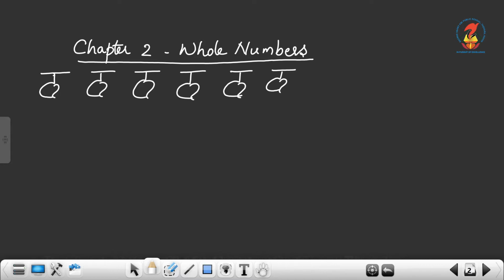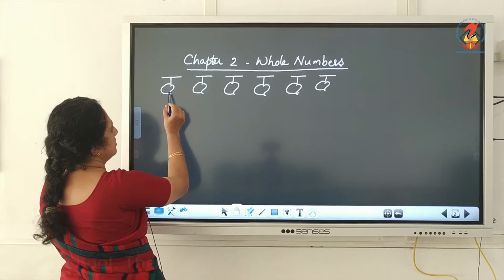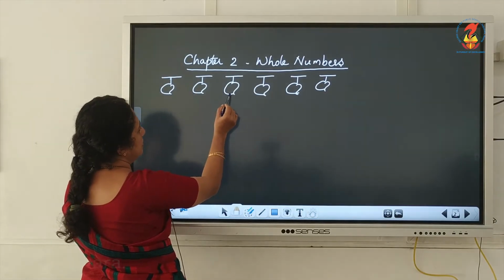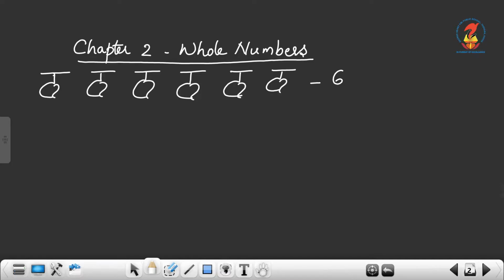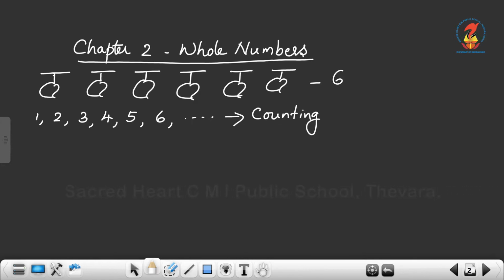Now look at the board. How many mangoes are here? You have to count it. Count 1, 2, 3, 4, 5, 6. So the numbers 1, 2, 3, 4, 5, 6, etc., which we use for counting are known as counting numbers.